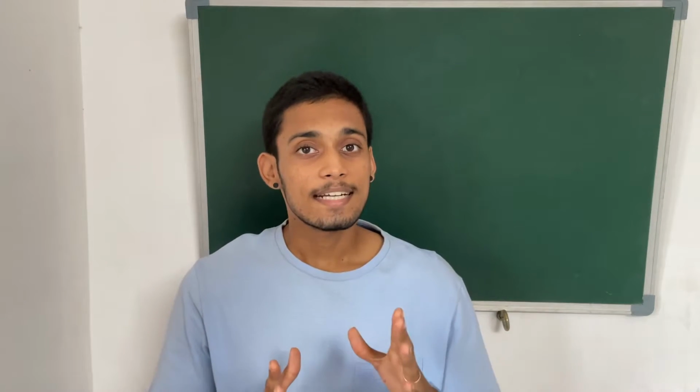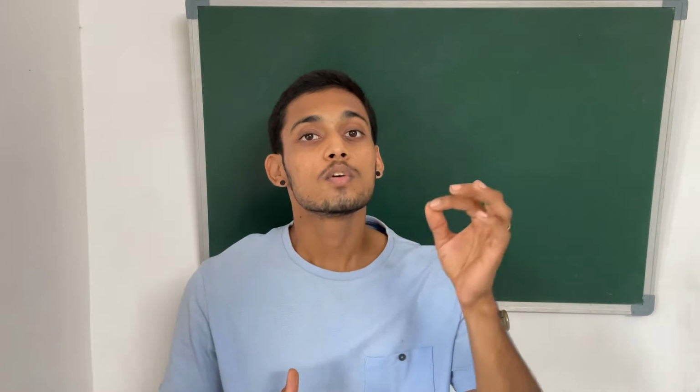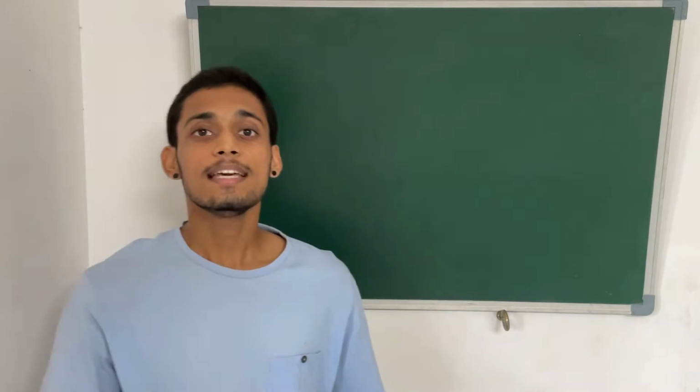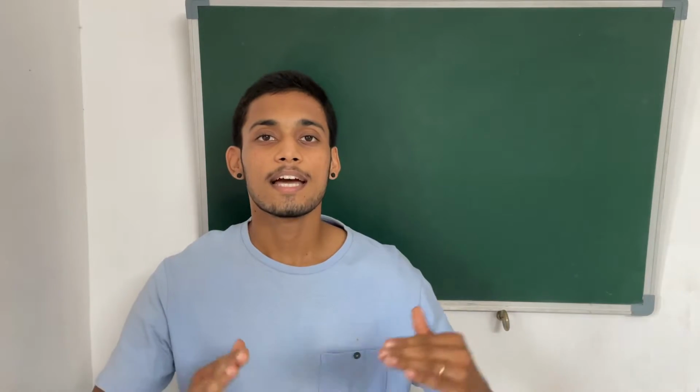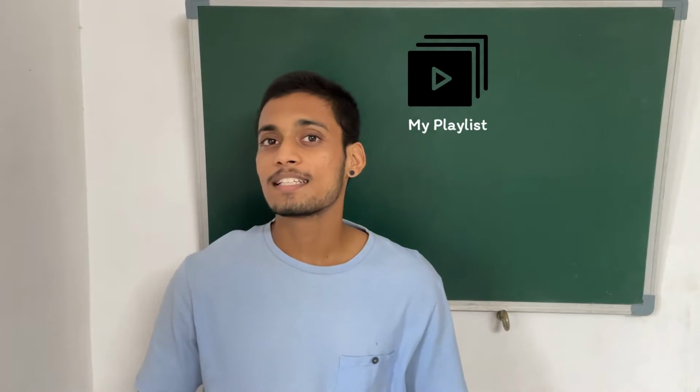We say that a collection is a set only if it is well defined. So basically, a set is a well defined collection of objects. That's it. How can you say that a given collection is well defined? Just for example, assume that I have a collection of a few objects. Maybe it's a collection of my favorite music. Whatever music I like, I'm making it as a collection. Now, is this collection a set? Just think about it. I specifically said this is my favorite music.